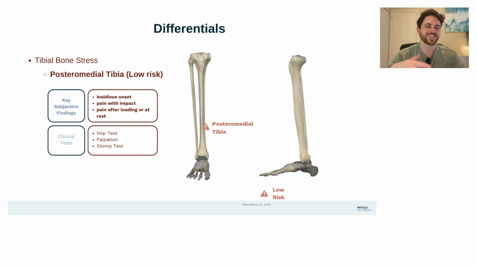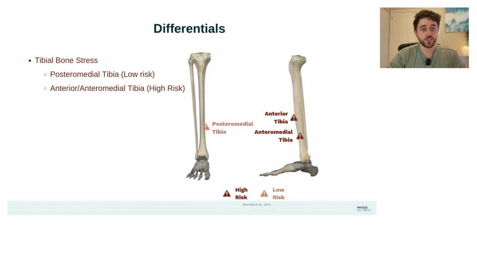These will often have that insidious onset, pain with impact, and pain after loading at rest. The real hallmark signs are really sharp pain and an inability to jump or hop with marked pain at rest or at night.